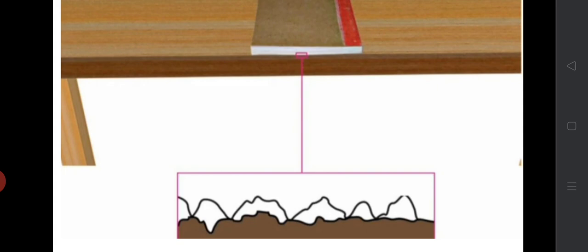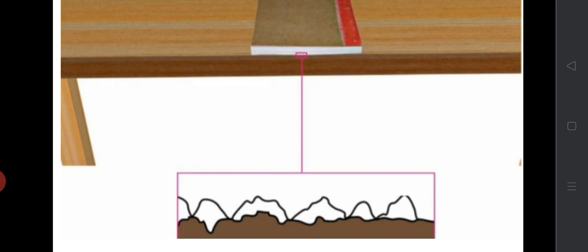Let us consider one example. In this picture, the book is on the table. The book is lying on the table. There are irregularities on the surface of the book and on the surface of the table. These irregularities on the two surfaces get interlocked.